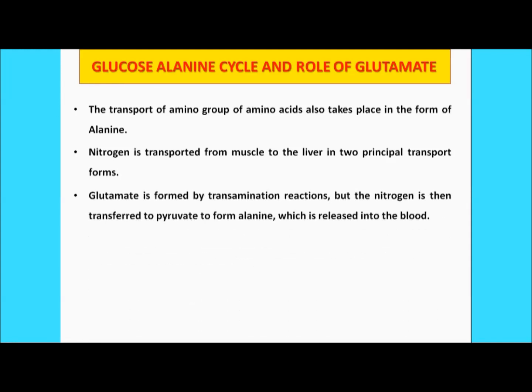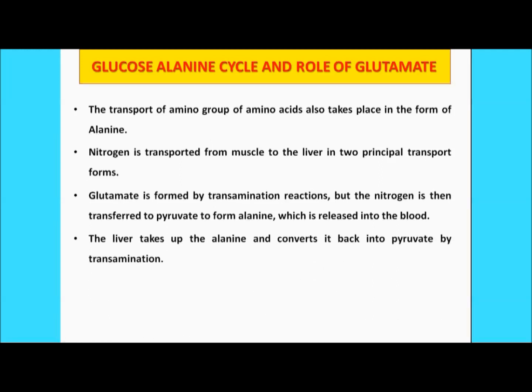So first of all, you see here the glutamate is formed by the transamination reaction. We have already covered that in our previous slide. But the nitrogen is then transferred to the pyruvate to form alanine, which is released in the blood. So from the glutamate, it will form the pyruvate, and again it will form the alanine.